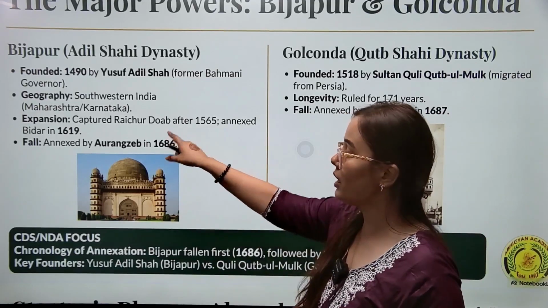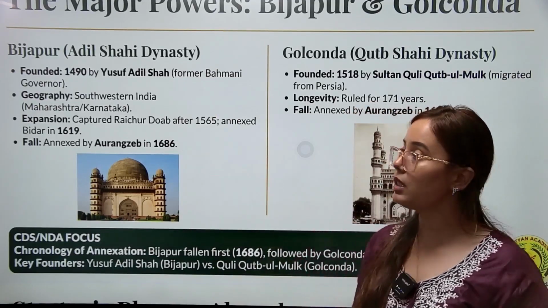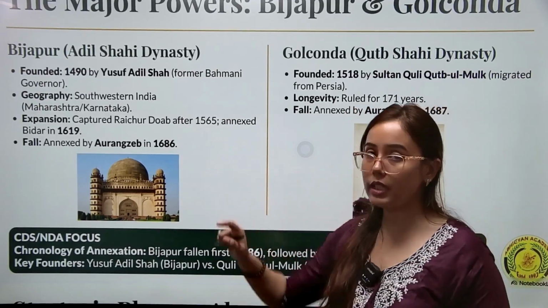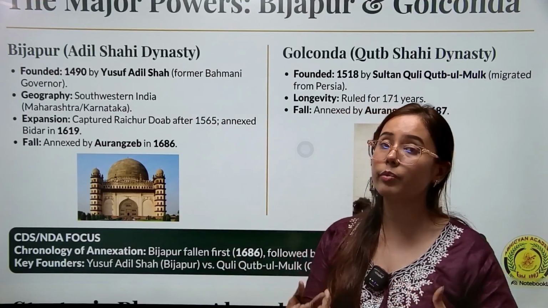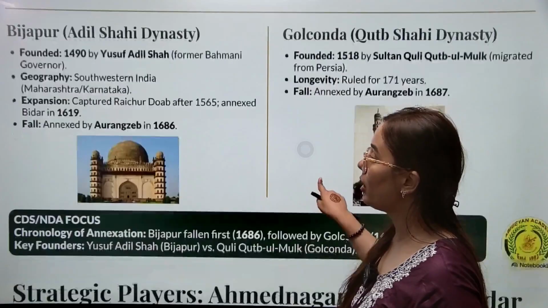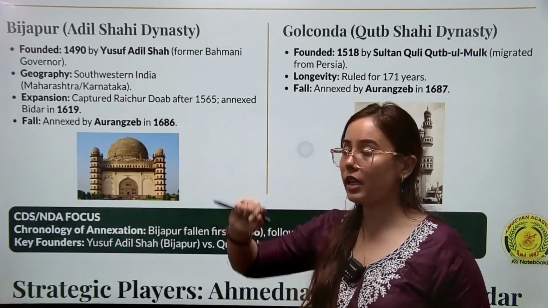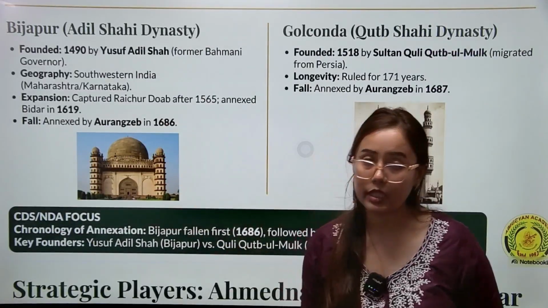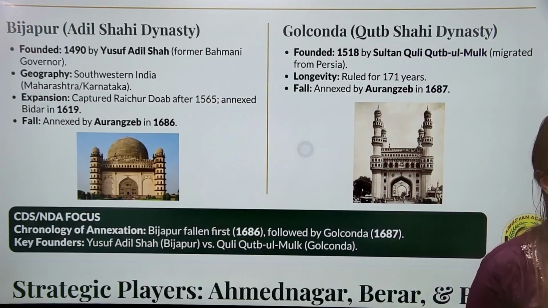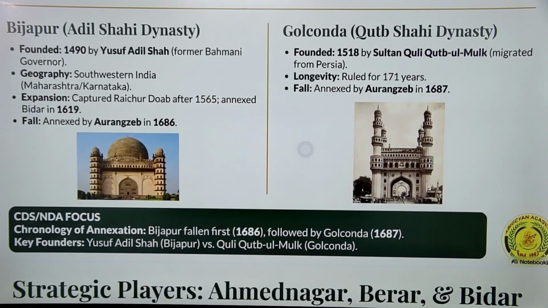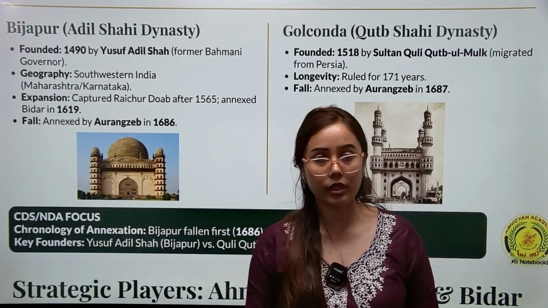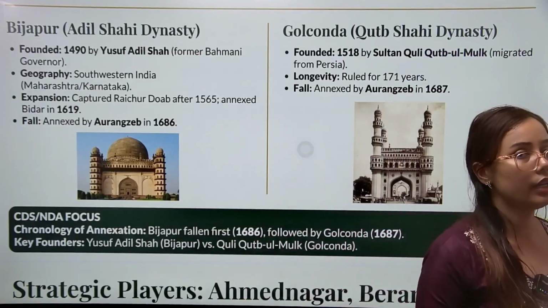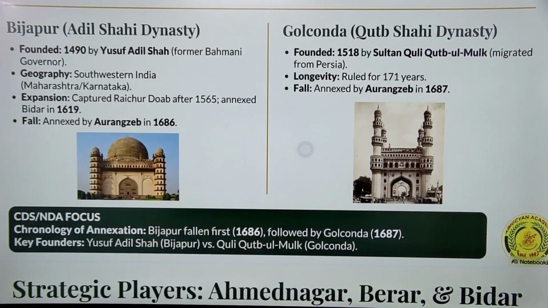This area is very important for the Deccani Sultanates. They acquired this area, which is very fertile, so agricultural production is very important here. Later, this area was annexed by Aurangzeb in 1686. As we know, Aurangzeb was very obsessed with South India. So the Deccani Sultanates were defeated by Aurangzeb, and this area was annexed by him at the end.